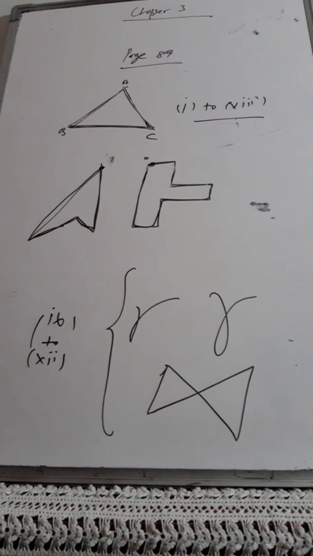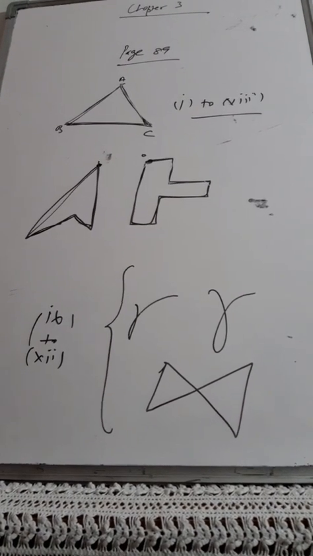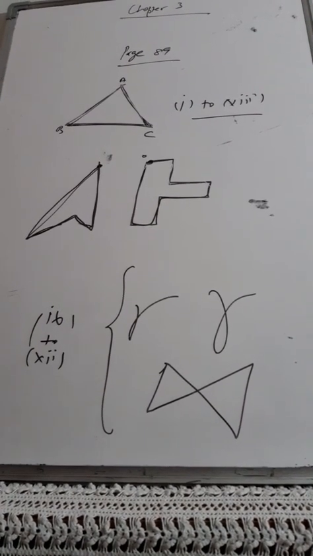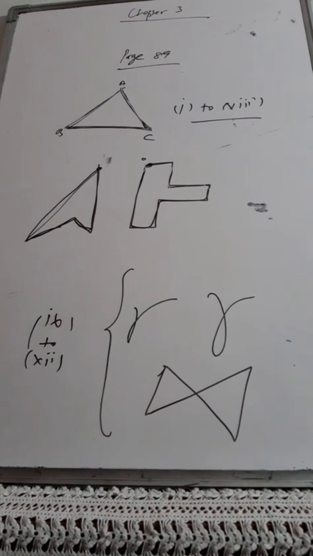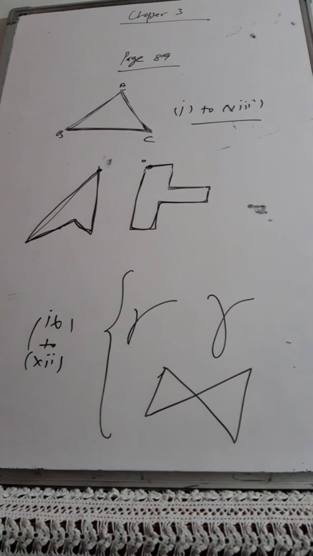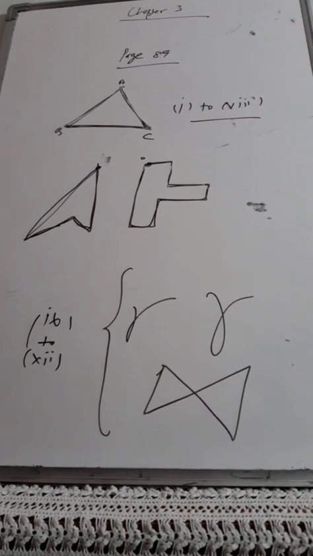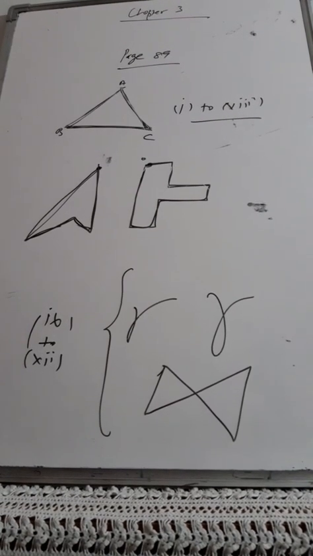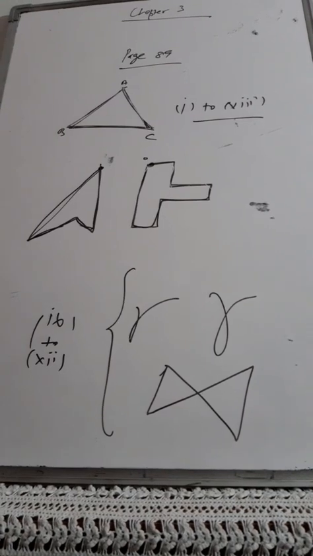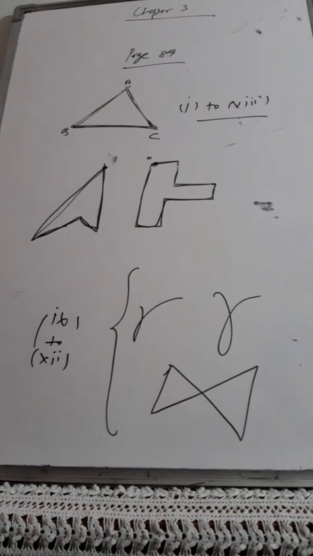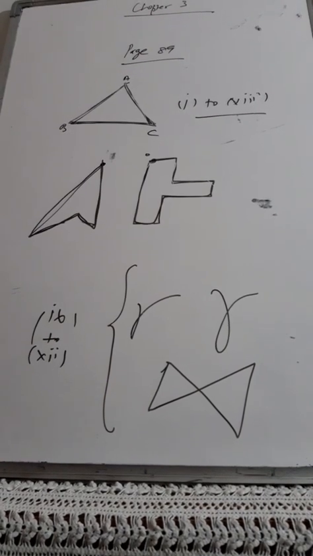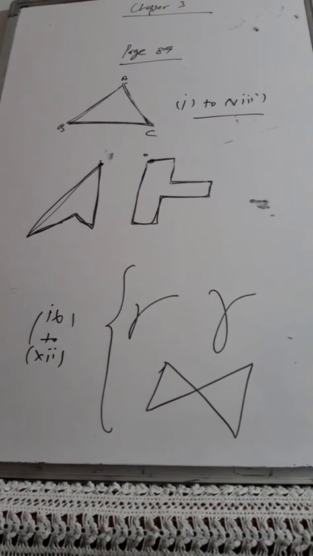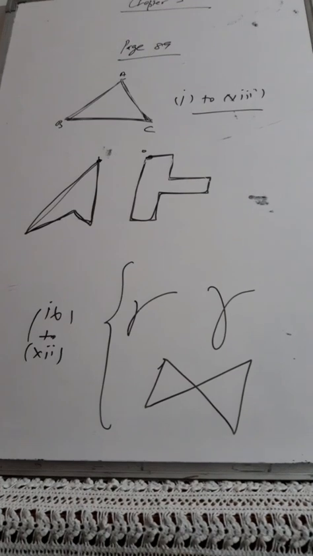So in 1 to 8, if you study these figures, they all consist of non-collinear points, and I hope all of you understand that non-collinear means points which are not lying on the same line. So one is your closed polygon, and the conditions I have explained to you.